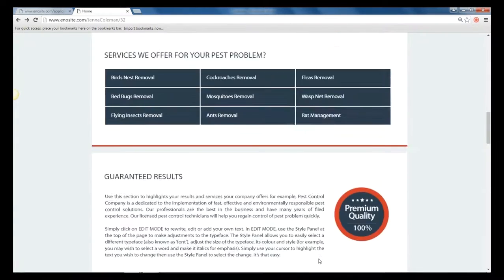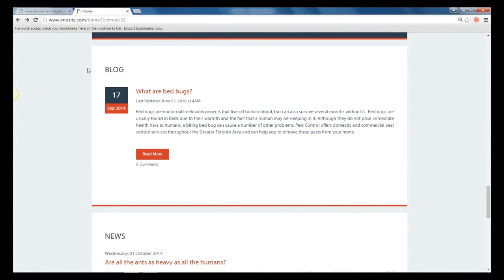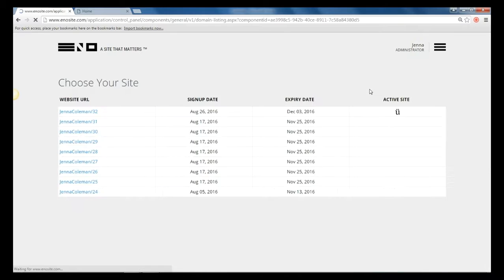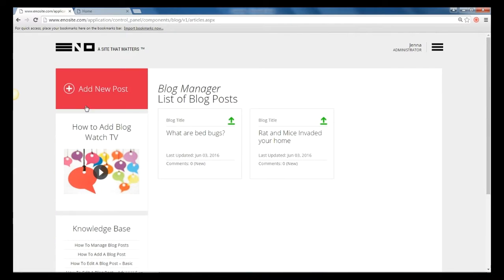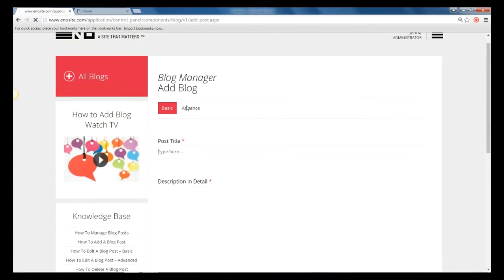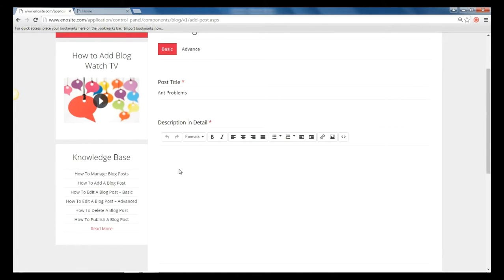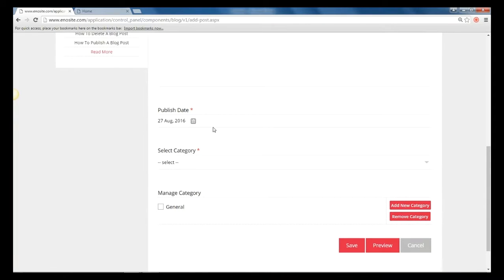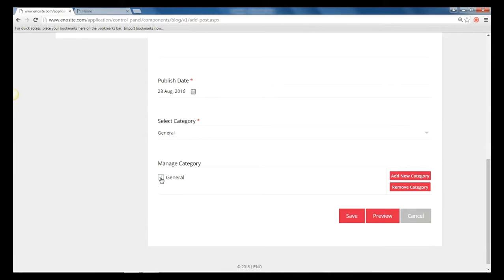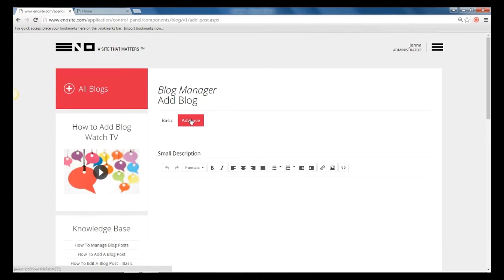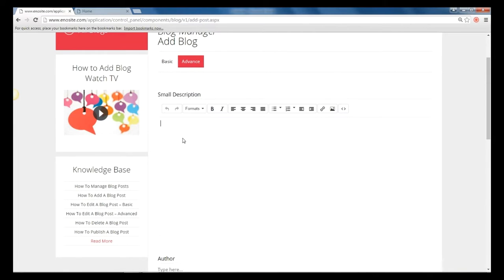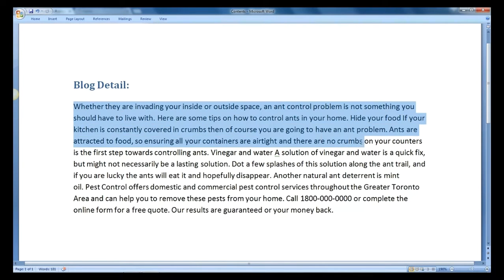How to update the Blog Manager. On the dashboard page, under the Social section, click on Blog. Click on Add New Post. For a basic post, edit the post title and enter the description in detail. Again, you're able to copy and paste text from an email or Word document. Here you can enter the publish date, and if you wish to post date it, it is possible to do that at this point. Select the category and click Save.